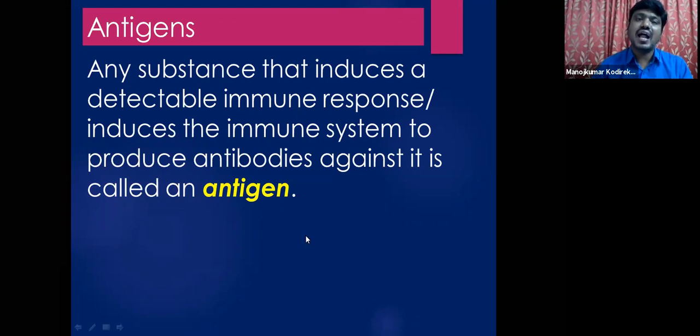Generally these antigens either enter from outside the body or they may be produced inside the body also. These antigens generally evoke the production of antibodies by the immune cells, especially by the B lymphocytes. So all such substances are called antigens.